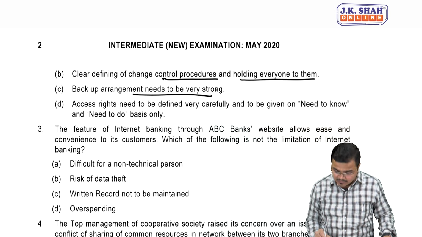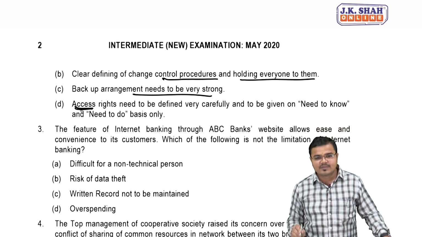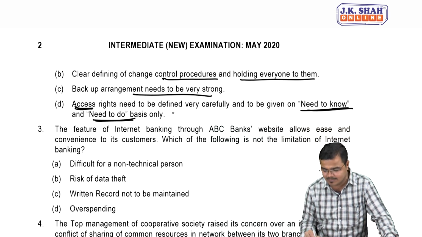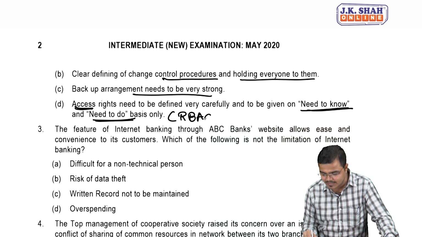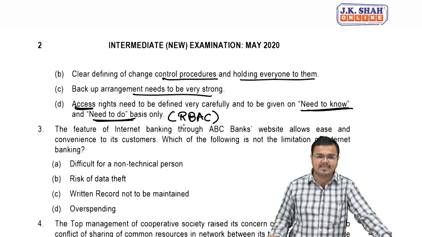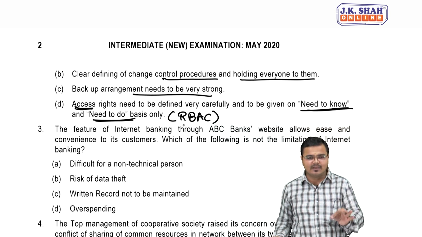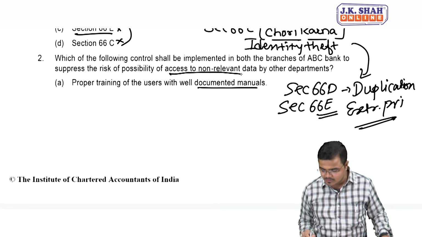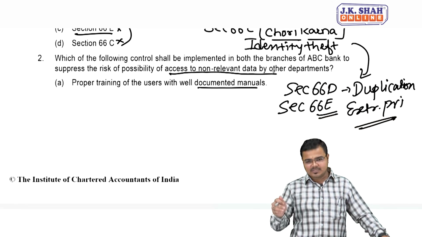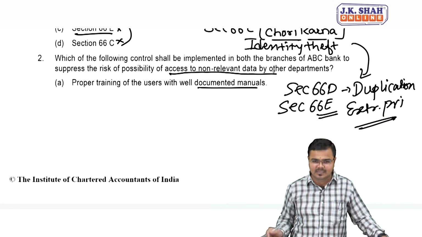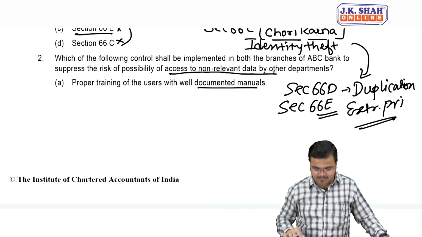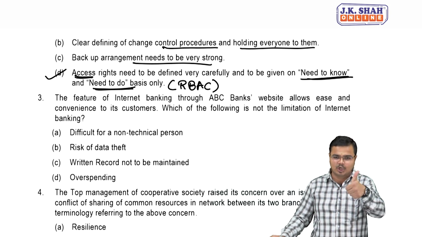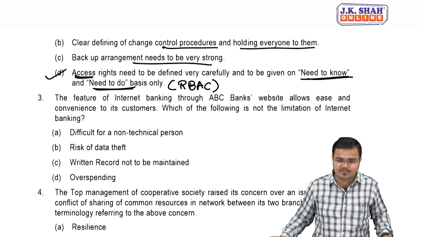But if I decide access very carefully only on a need to know or need to do basis, that means I am talking about RBAC, role based access control, then definitely this would be the exact method by which we can stop people from accessing non-relevant data. So only the person from that department can see the data, and a person from another department can't see it. You will be given access, no problem, but the access would only be related to your job and your requirements. Clear, people?